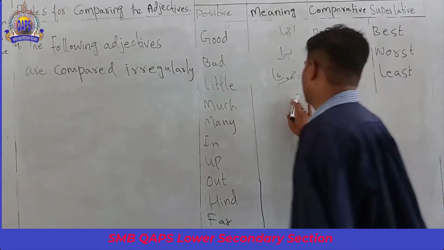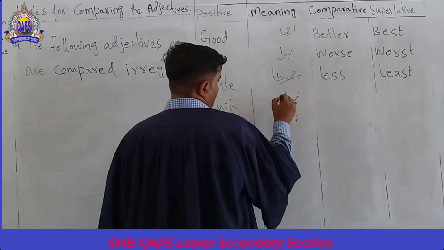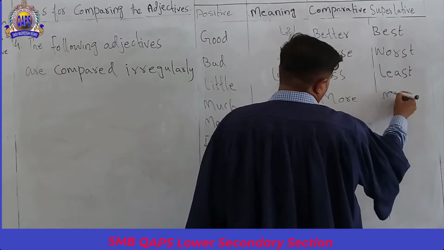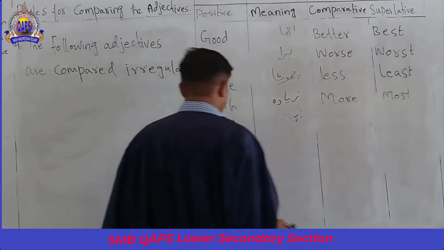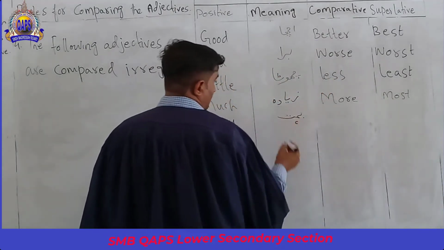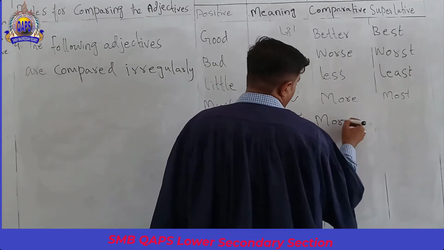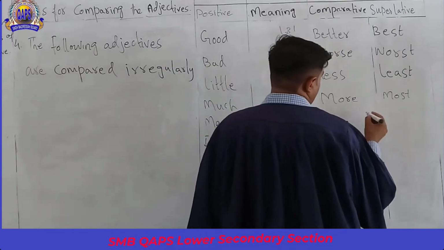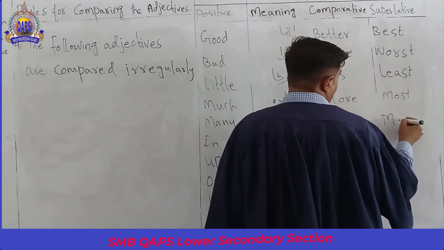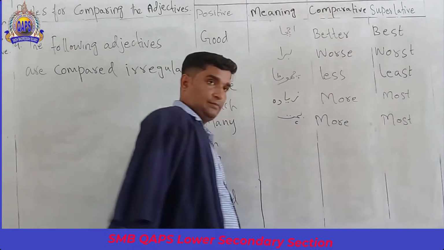Much means more; more, and the superlative is most. Many means a lot. Its comparative is the same as much. That means its comparative is more, and the superlative is most.